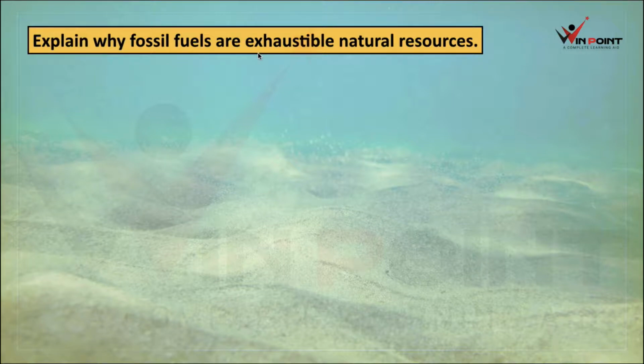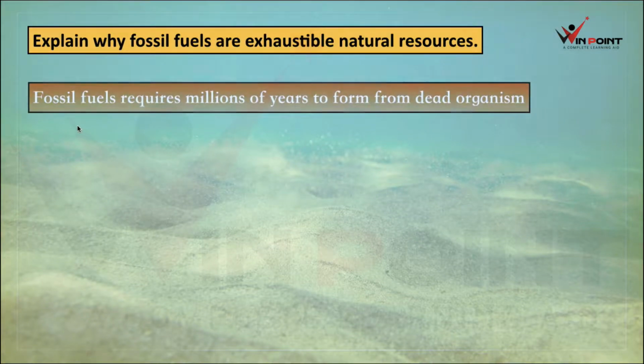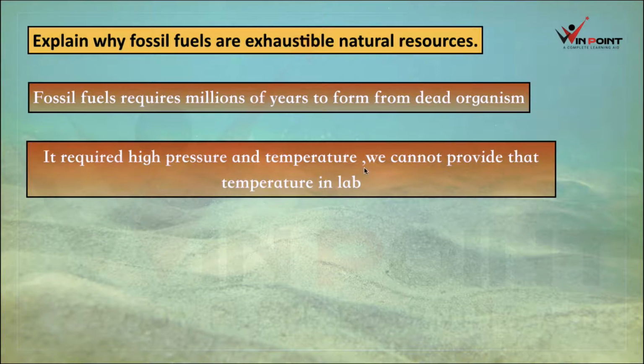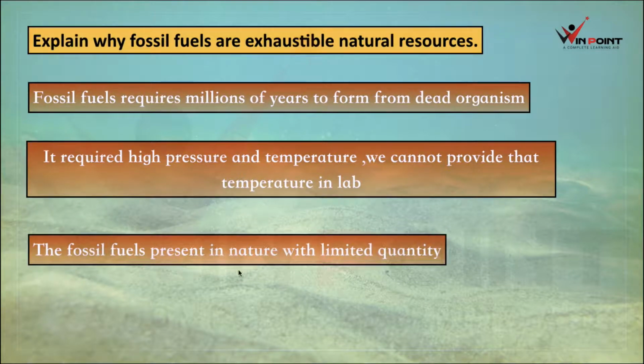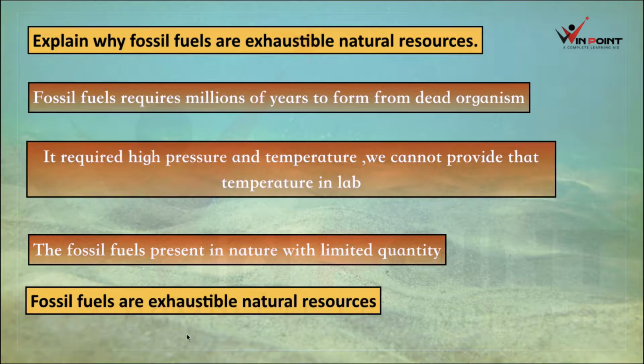Explain why fossil fuels are exhaustible natural resources. First, we need to know what exhaustible natural resources are. The natural resources which are present in the earth in limited quantity. Fossil fuels require millions of years to form from dead organisms. They require high pressure and temperature. We cannot provide that temperature in a lab, so we cannot make them in a laboratory. The fossil fuels are present in nature in limited quantity. If it is in limited quantity, it is an exhaustible natural resource. We need to control the use of fossil fuel. Fossil fuels are exhaustible natural resources.